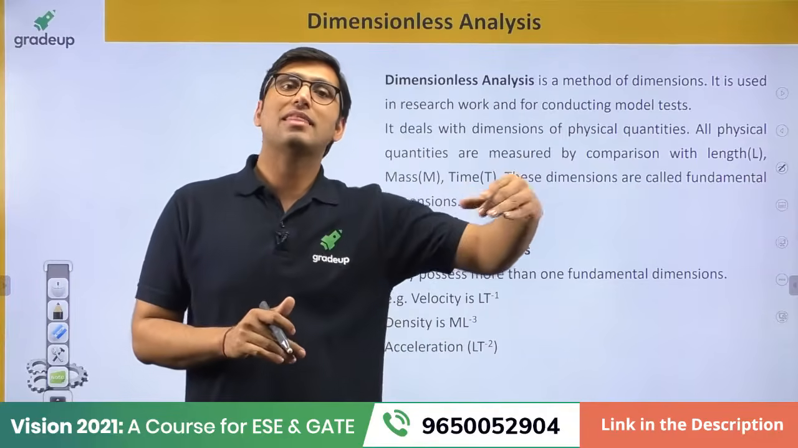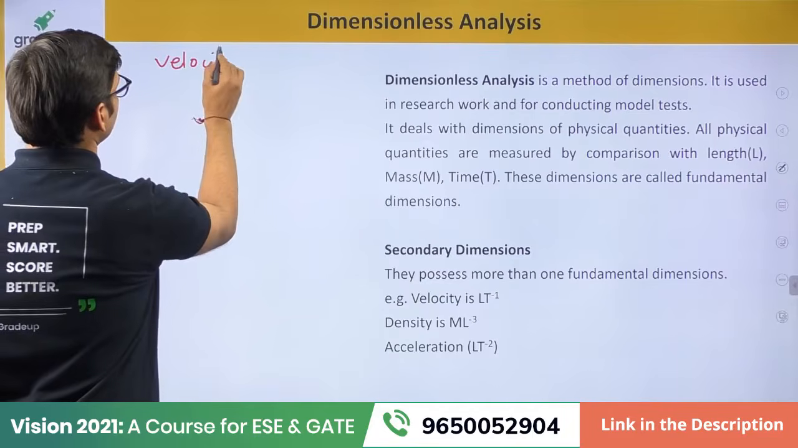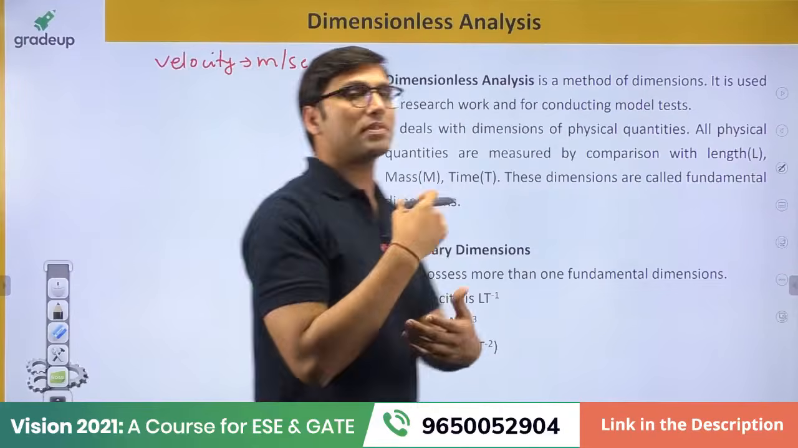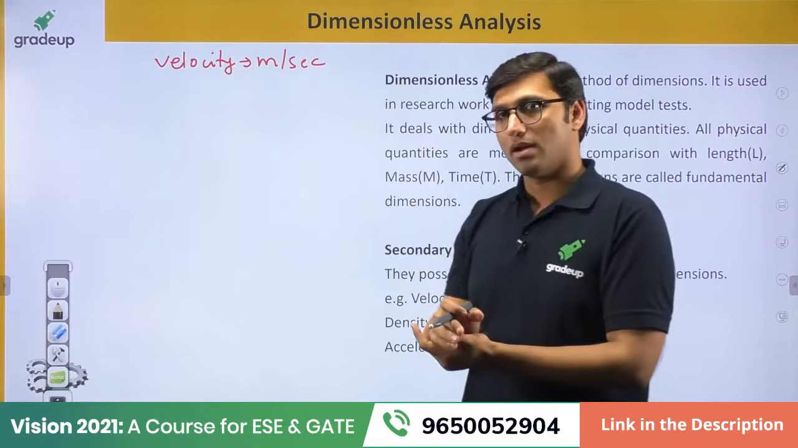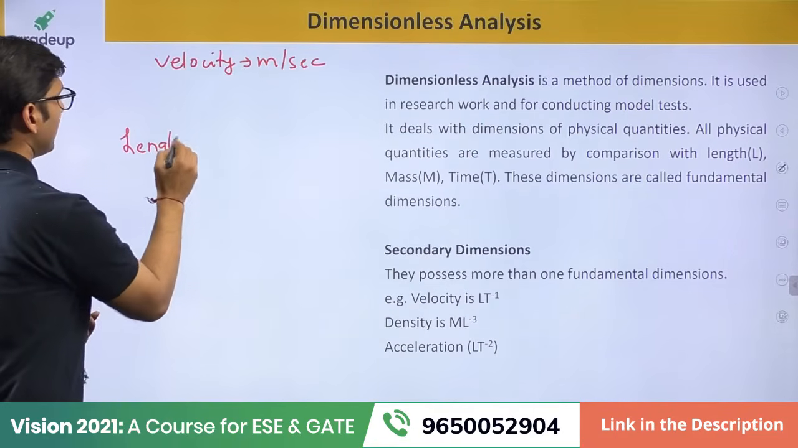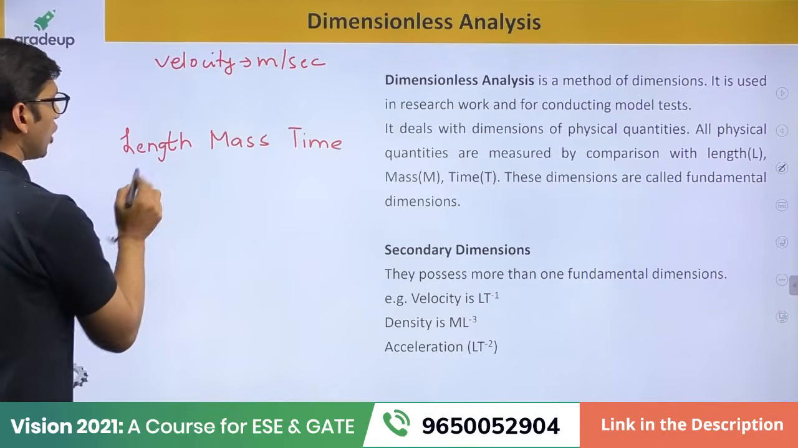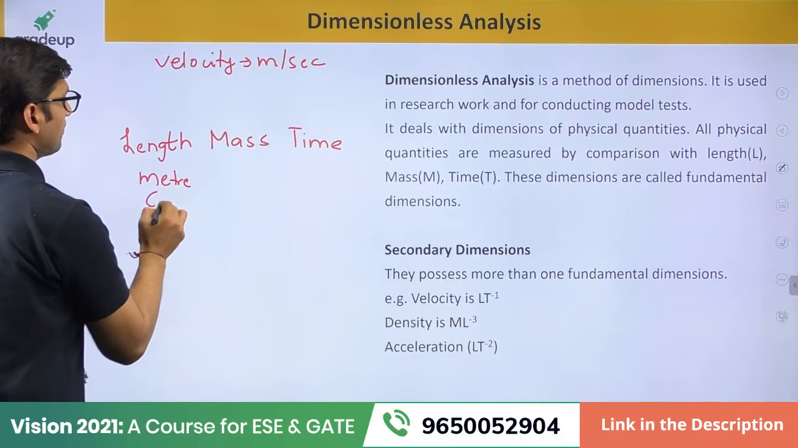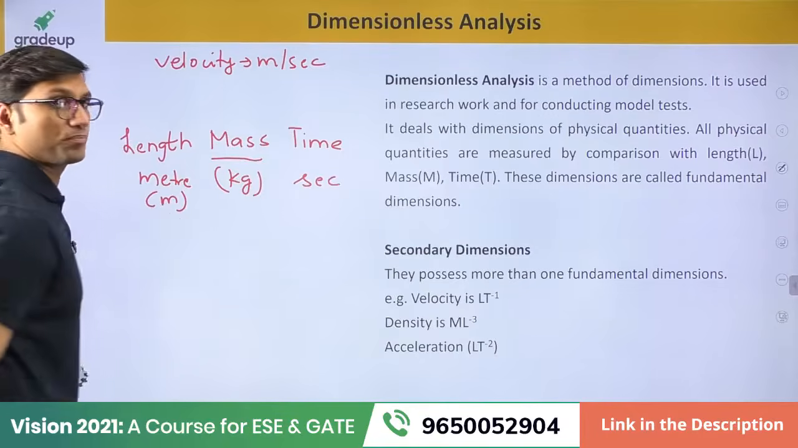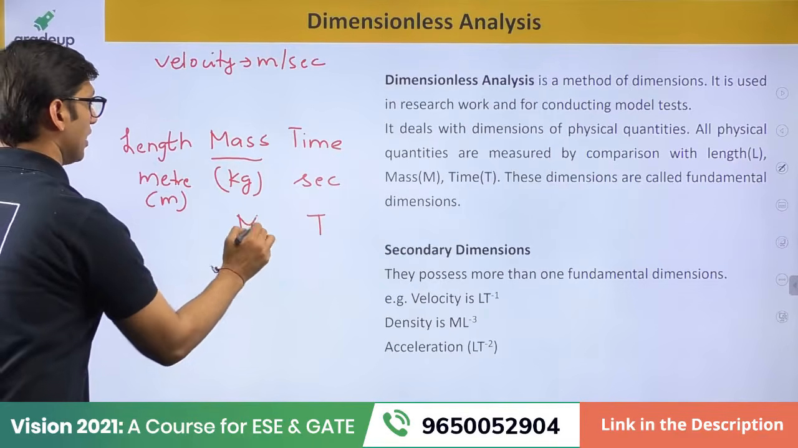Now all these units have some dimension. For example, velocity, which has the unit of meter per second, is also represented by a dimension. We have three basic dimensions: length, mass, and time. Let us say these are the physical quantities. The unit of length is meter, the unit of mass is kg, and time is second. And the dimension of time is T, mass is M, and length is L.